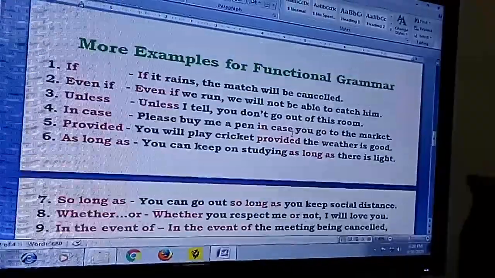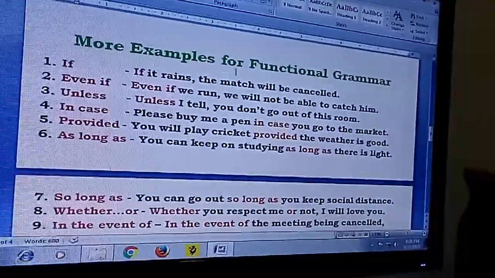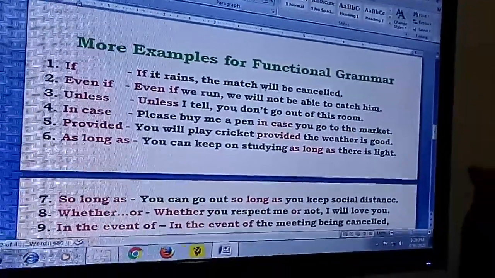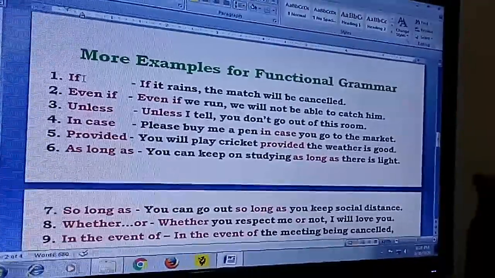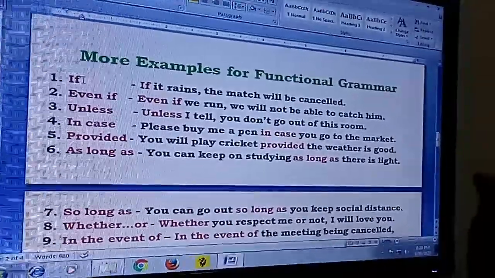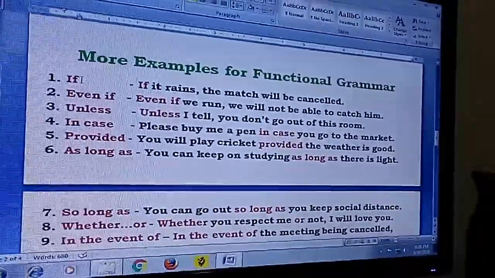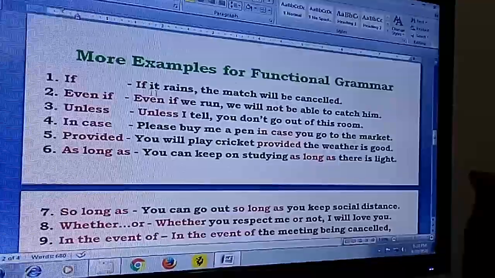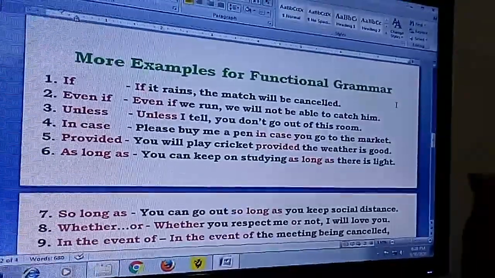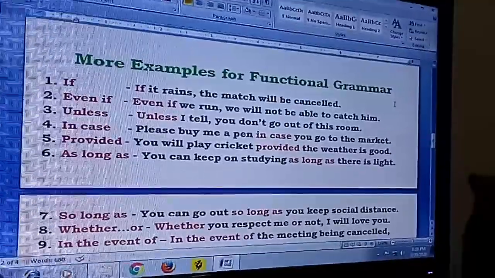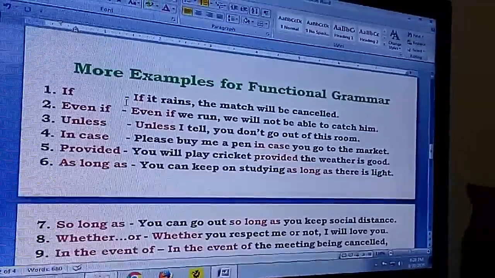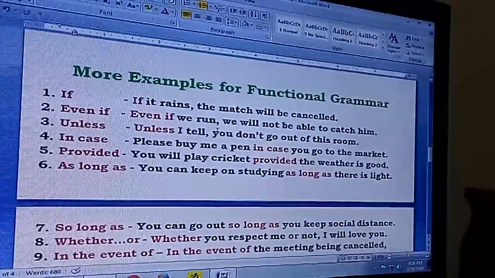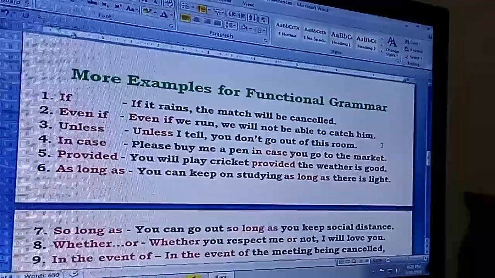It is in this context we have got some more examples for functional grammar, and some of these sentences, the conditional sentences, are beginning with if. So see, if it rains, the match will be cancelled. Even if we run, we will not be able to catch him.